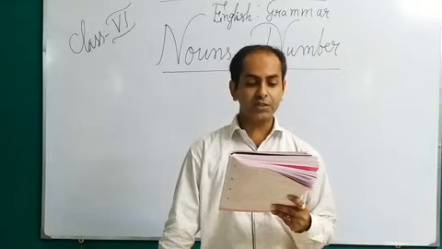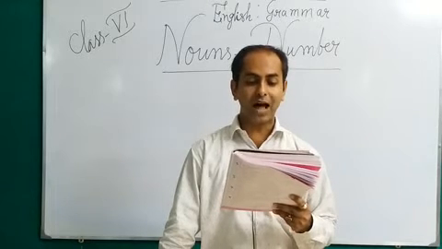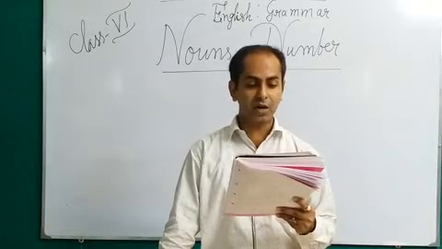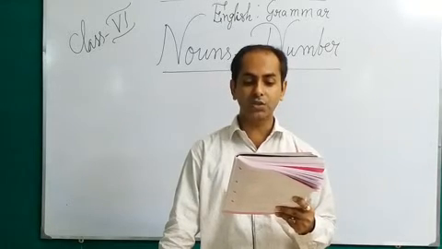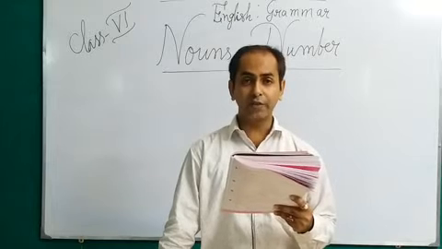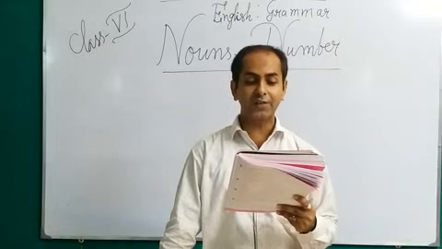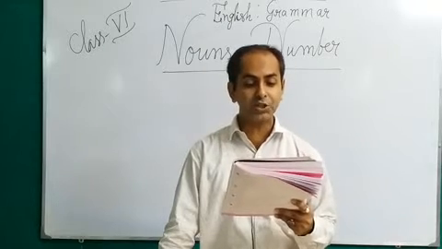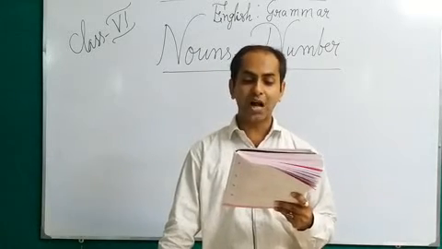Names of materials or substances like copper, iron, wood, stone, paper, known as material nouns, are not countable. This one we have already read in the chapter nouns, where we saw that copper, iron, wood, gold, stone, all these are material nouns and are not countable.